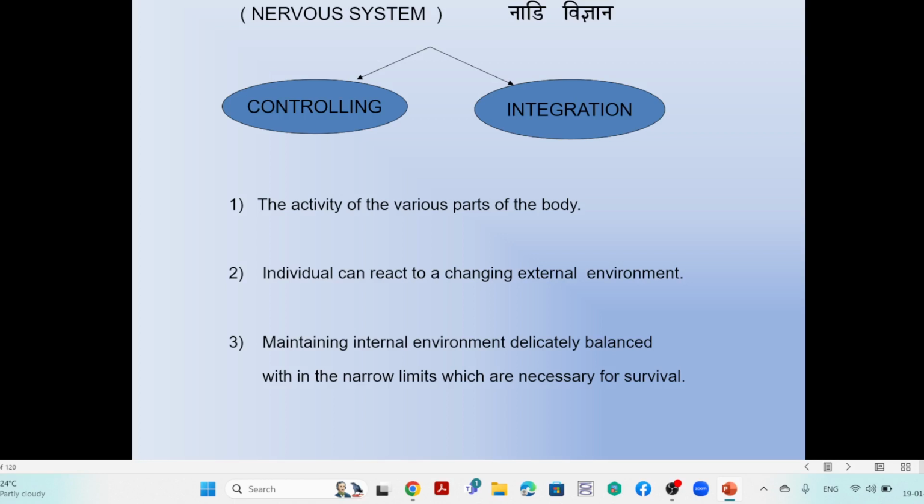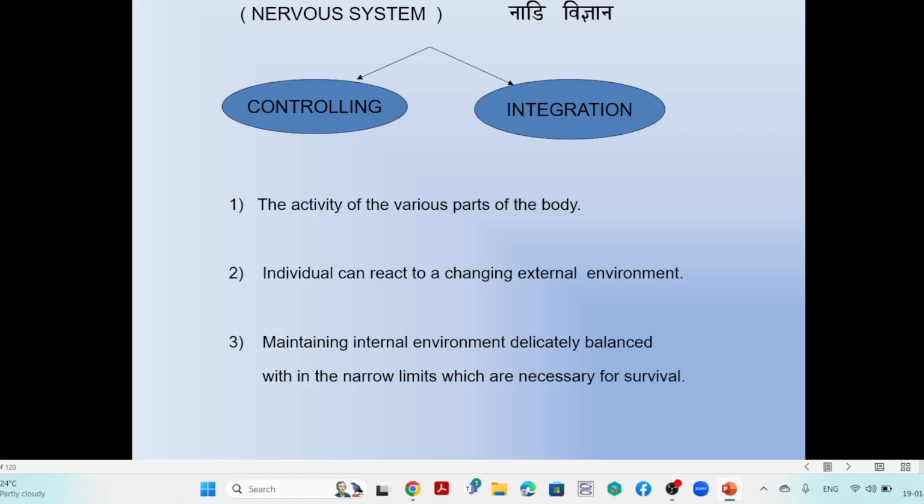That organism, the organism is brain and spinal cord. They have a name, controls the activities, and also with the integration of sense of knowledge. That is most important. So we'll come to the brief functions of this system.